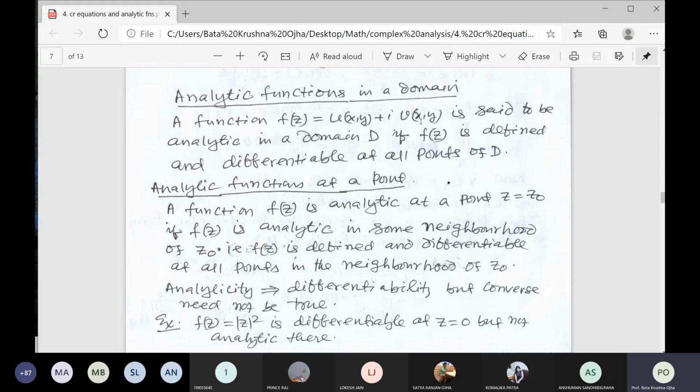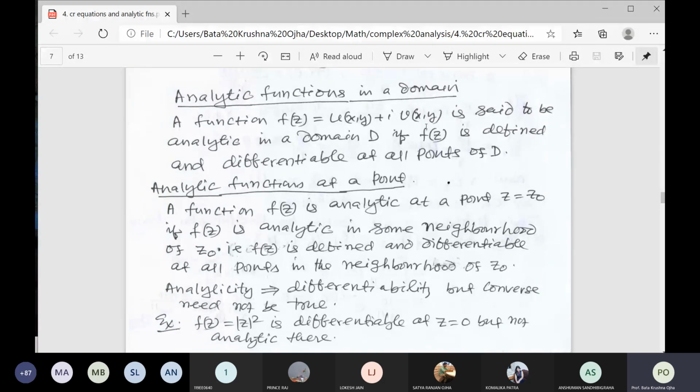Differentiable means it is differentiable at z0, but we cannot say about differentiability in the neighborhood of z0. A function will be analytic at a point if it is differentiable at z0 and differentiable at all points in some neighborhood of z0.